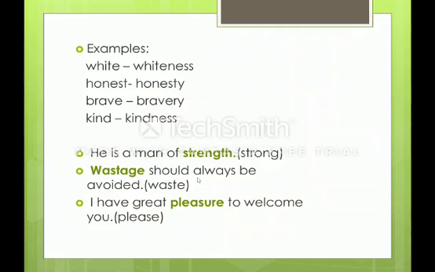Now let us see a few examples in the sentence formation. He is a man of dash. I have given a hint as strong. He is a man of strength. Dash should always be avoided. Waste I have given. Wastage. I have dash to welcome you. Please is the hint. Pleasure. So simply, an abstract noun can be described as an idea, quality, concept, thought, or an experience.